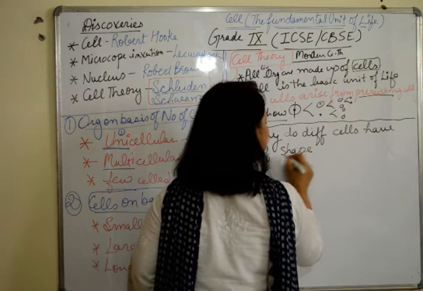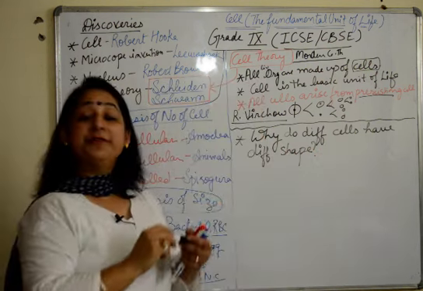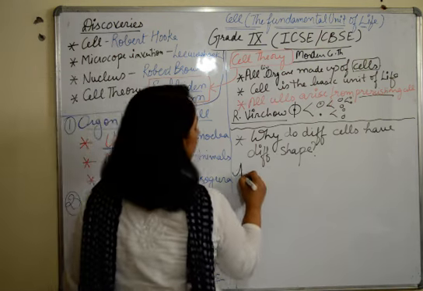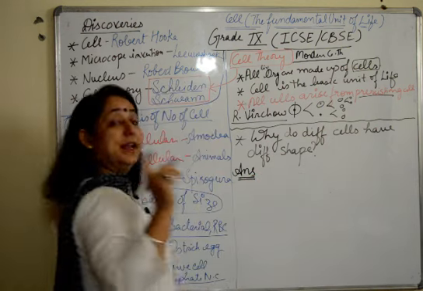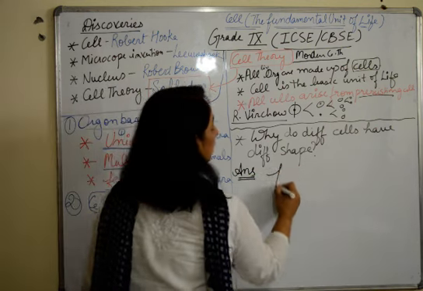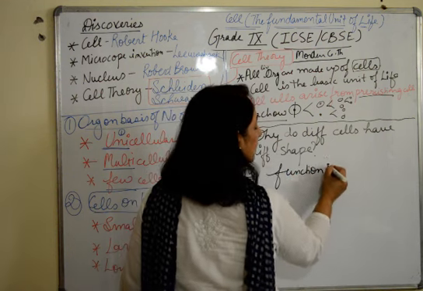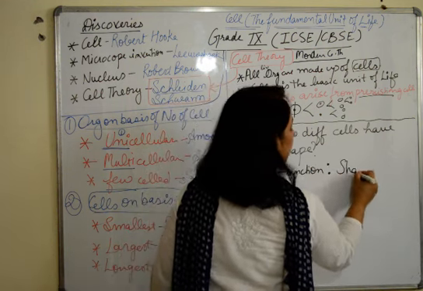How do we justify our answer? Different cells have different shapes in order to perform their function. Or you can say the function is proportional to the shape.